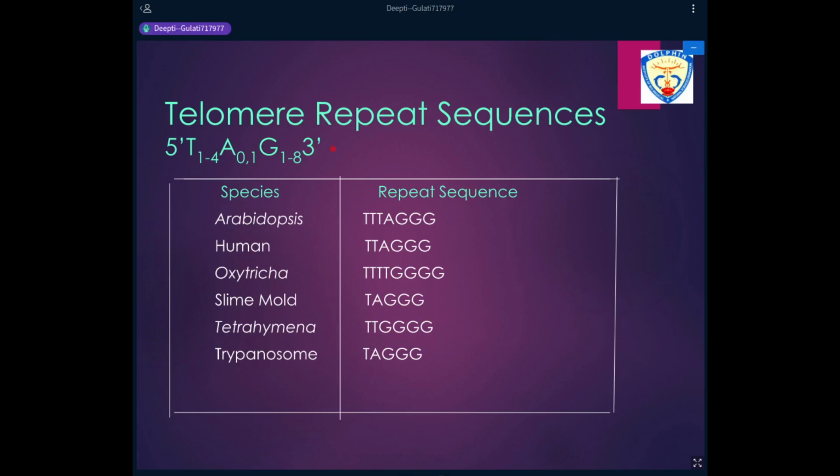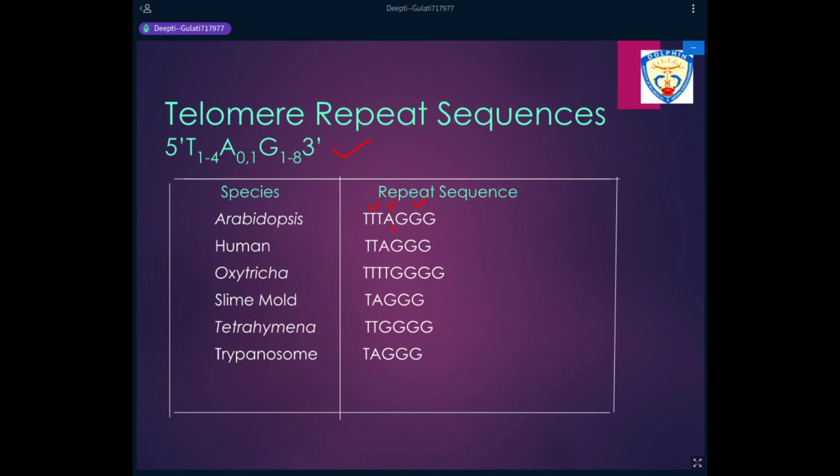Now, these telomeres, when they were studied in detail, it was found that the telomeres of different organisms have the same repeat sequence. So I have included certain species in this table. I've not included all of them. I've included these 6 species in this table, and as in all the species, you can see the repeat sequence always starts with a thymine, followed by an adenine, or adenine may also be absent, and followed by a guanine. So it starts with thymine, it ends with guanine, and it might have an adenine in between the thymine